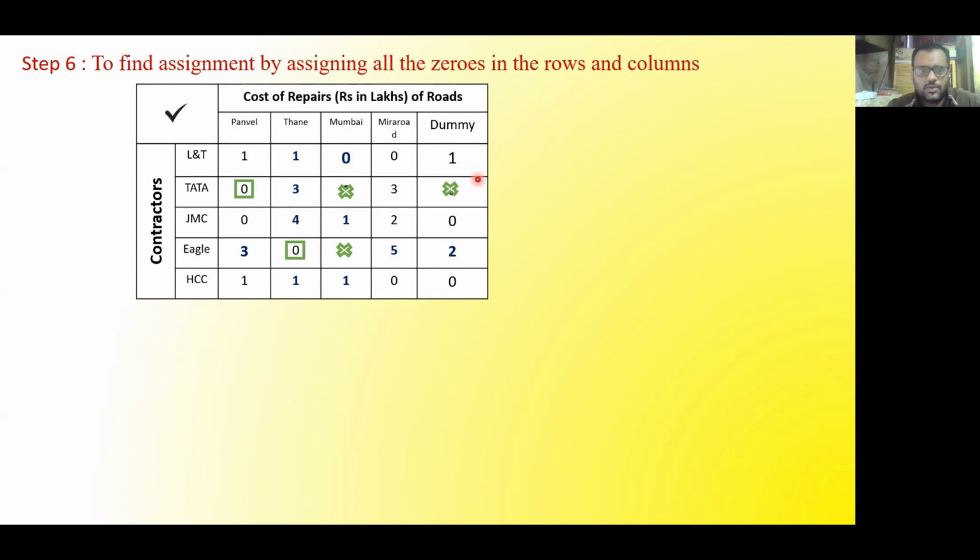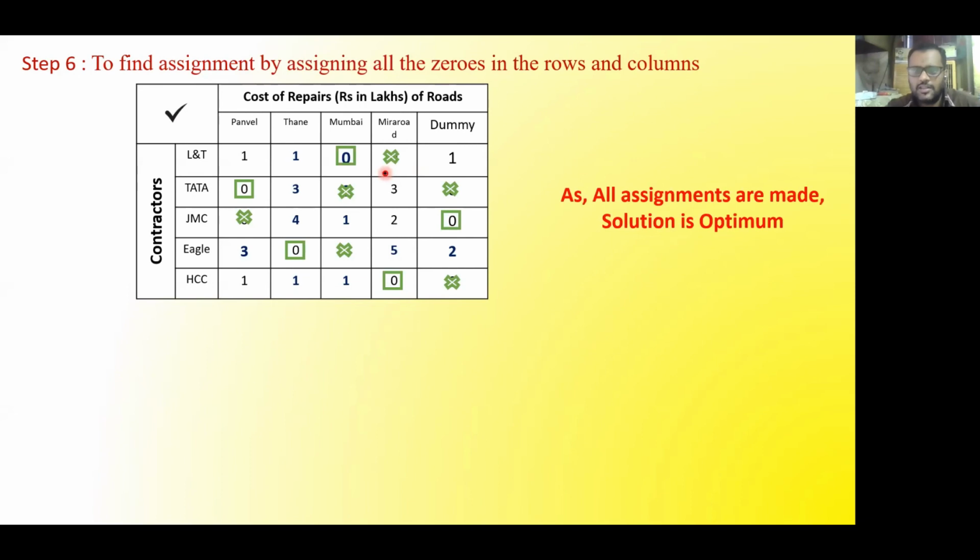so all the other zeros in that particular row and column will get cancelled out. So after cancelling out, now again we will check whether there is single zero available. So here, yes. In third row if you come, you will find this single zero. Okay, so you will assign this and cancel out all the zeros in other columns and rows. So this is cancelled. Now single zero is only available here, HCC. So this is assigned, and this will be cross-marked, this zero, and now finally this will be assigned. So what I will tell is, as all the assignments are made, solution is optimum.